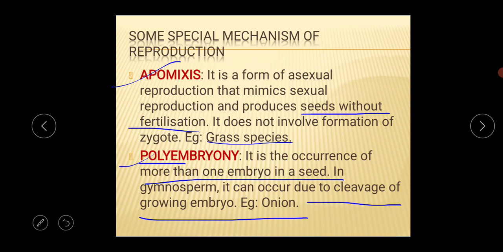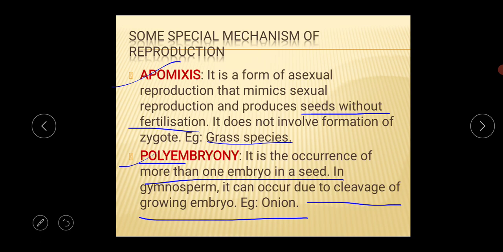So this is the last topic from this chapter, and I think all of you understood properly. From this video we came to know the seed dispersal, the advantages and significance of seed dispersal. Next, how fruit is formed in a flowering plant's body, the types of fruit. Next, the significance of fruit formation, and the last one is the special mechanisms of reproduction.